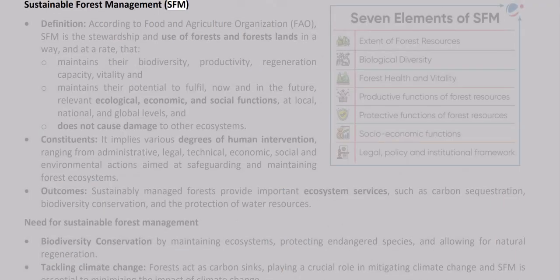Sustainable forest management, SFM. Definition. According to Food and Agriculture Organization, FAO, SFM is the stewardship and use of forests and forest lands in a way, and at a rate, that maintains their biodiversity, productivity, regeneration capacity, vitality, and maintains their potential to fulfill, now and in the future, relevant ecological, economic, and social functions, at local, national, and global levels, and does not cause damage to other ecosystems.